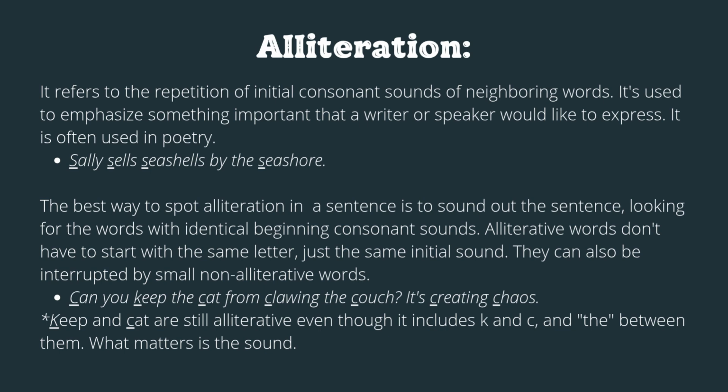What's the best way to spot alliteration? Just listen. The best way to spot alliteration in a sentence is to sound out the sentence. Repeat it. Look for the words with identical beginning consonant sounds. They don't have to start with the same letter, just the same initial sound. They can also be interrupted by small non-alliterative words.